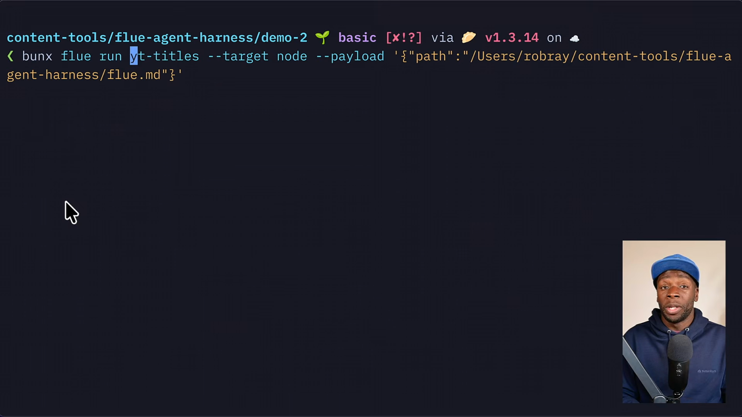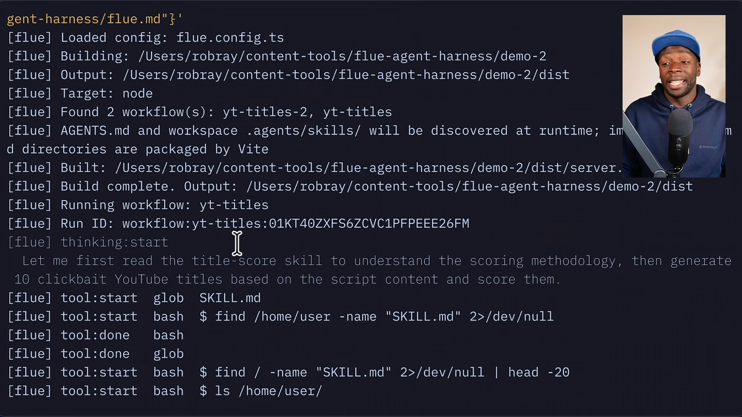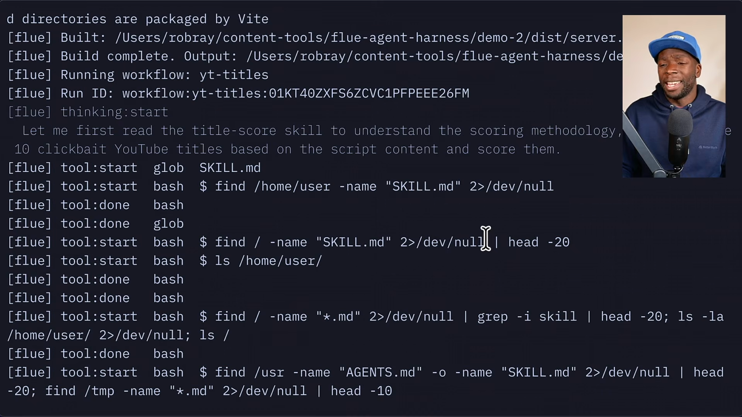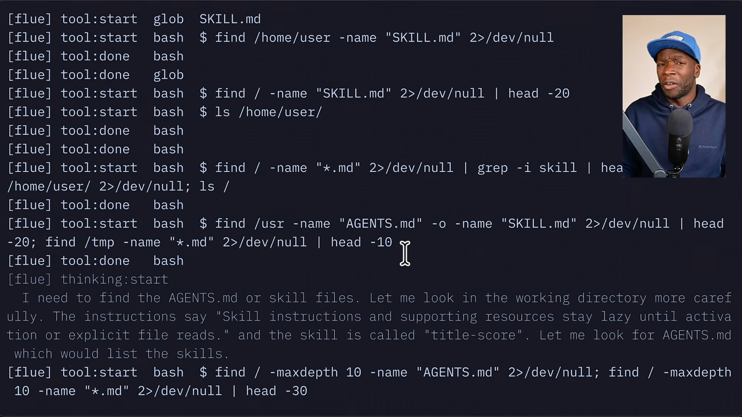And to run this workflow, we need to run Flue run with the name of our workflow. In my case, it's YT titles, followed by the target and the JSON payload, which is the path for this script. So if we hit enter, we'll see we get a workflow ID. And here it's doing something a bit odd. It's actually looking around for the skill, even though I've specified it earlier.